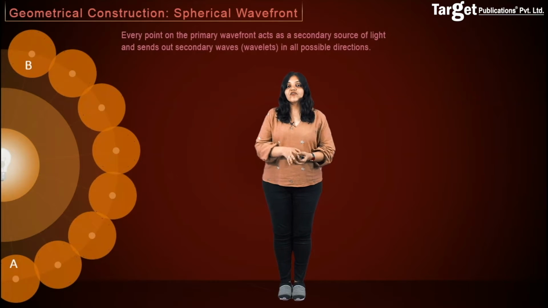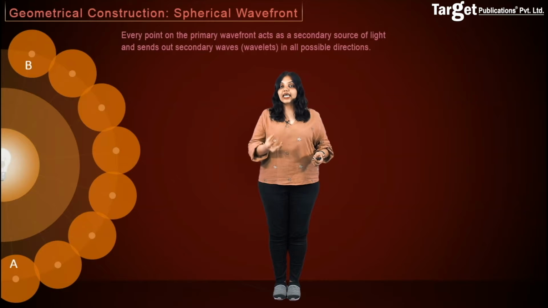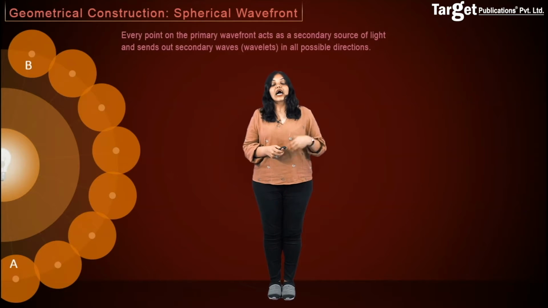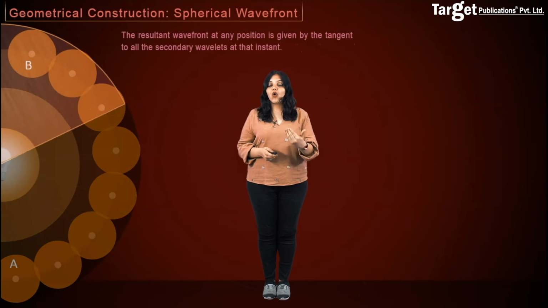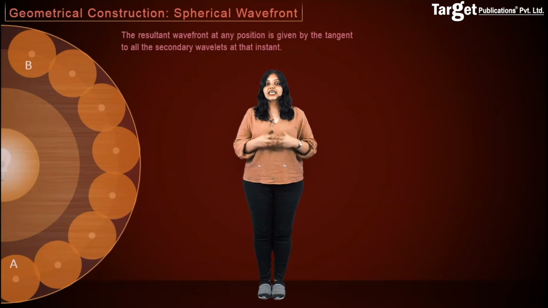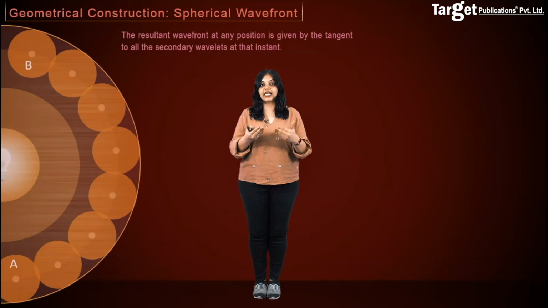The radius of this circle will be nothing but the distance travelled by light in that particular period of time. Now, Huygens' principle says that all you have to do is draw a tangent to all these circles, and this new surface that you have created is the new shape of the wavefront at that later time t.